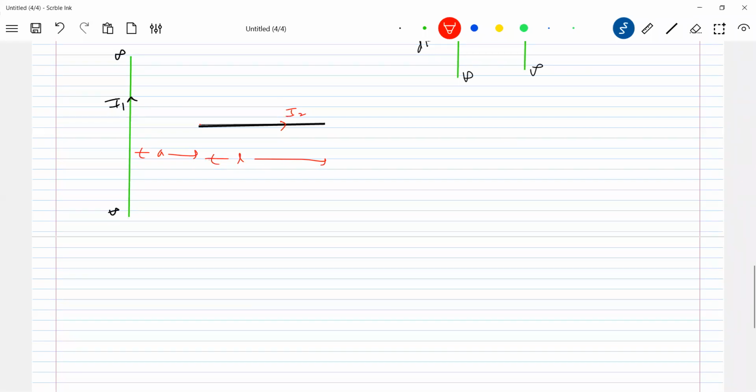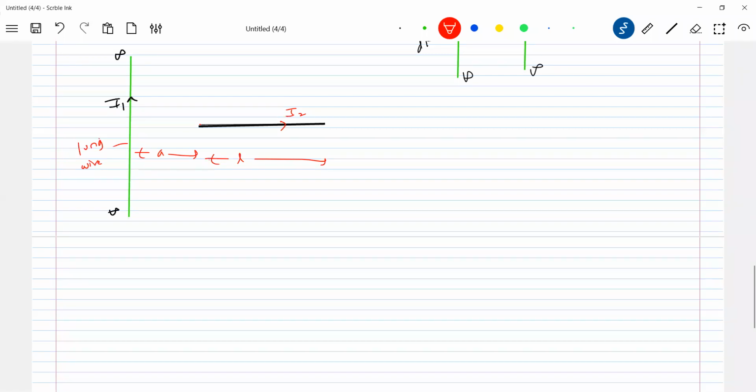So are you seeing one long wire? There's a long wire, and the black colored one is a finite wire. So what is the force experienced by this long wire due to current in the finite wire, or the force experienced by the finite wire due to the long wire? As it is mutual, which will be easier? So I'll assume that the short wire, this finite horizontal wire, is present in the field of the long wire.